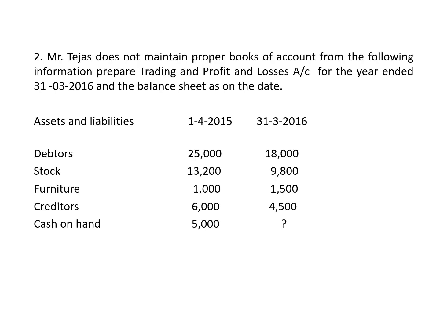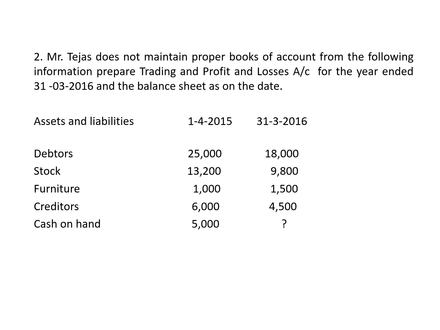Look into the question. Mr. Tejas does not maintain proper books of accounts. From the following information, prepare trading and PL account and balance sheet for the year ended 31st March 2016. So we are given assets and liabilities for opening and closing date. You know that all the items will appear in two places. Let us see how these items have to be taken into account.